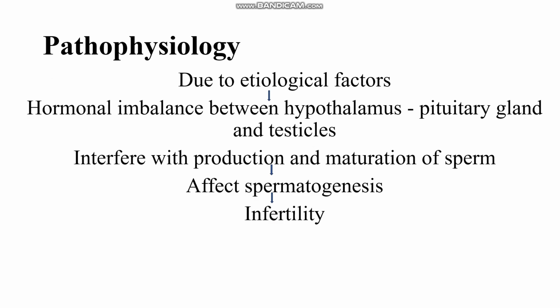Now coming to the pathophysiology, it is easy, due to the etiological factors. What are the etiological factors? It can be pre-testicular, testicular as well as post-testicular causes, which will lead to hormonal imbalance between the hypothalamus, pituitary gland as well as testis. All these three areas may be affected, or one area or two areas or three. It will interfere with the production and maturation of the sperm. It will ultimately affect spermatogenesis, which will decrease the production of effective sperm and lead to infertility.